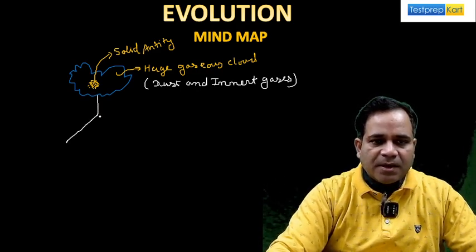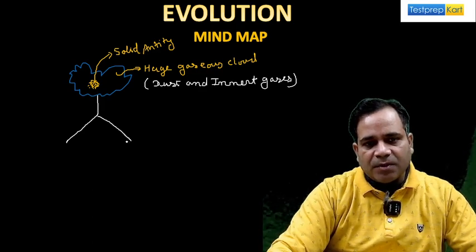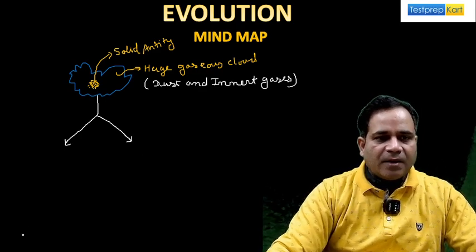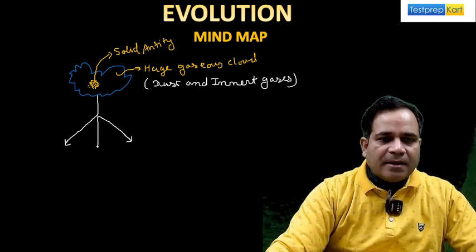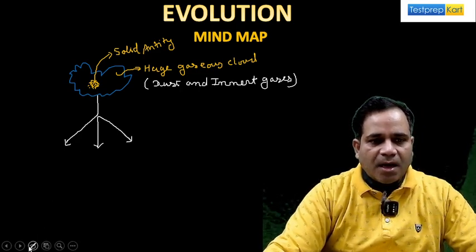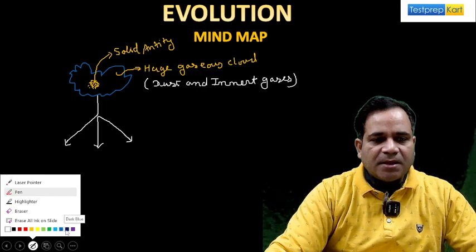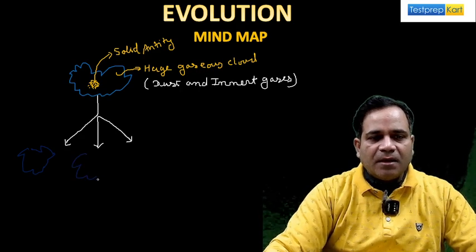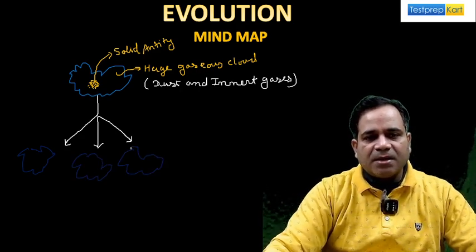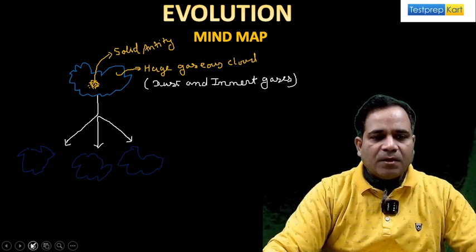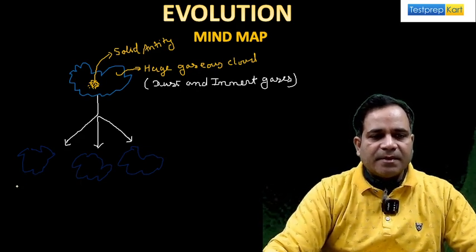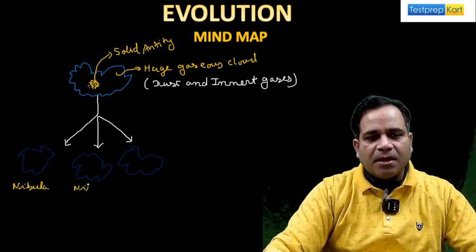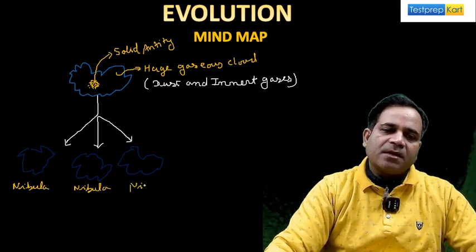Now when a single type of huge explosion happens here, then what will it form? It will form a nebula, my dear. Here is the word nebula. This one is a nebula, this one is also a nebula, and this one is also a nebula.